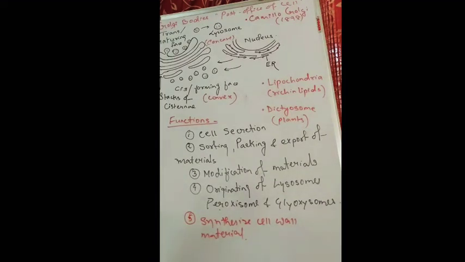Another is the formation of cell plate. We will see the detailed study of cell plate later on, but here just remember: suppose this is the plant cell, this is the cell wall, this is the cell membrane, this is the nucleus. Now when this parental cell divides to form two daughter cells in case of a plant cell, there is a formation of cell plate.